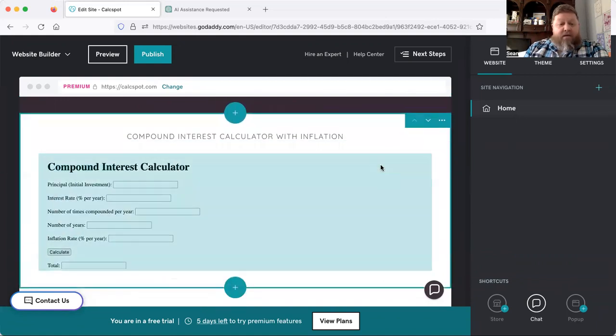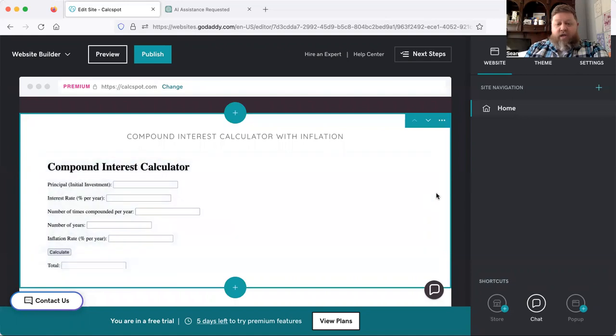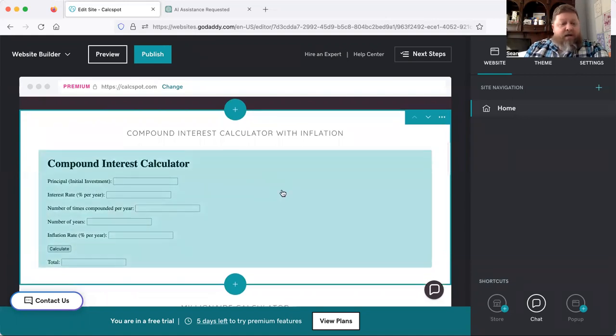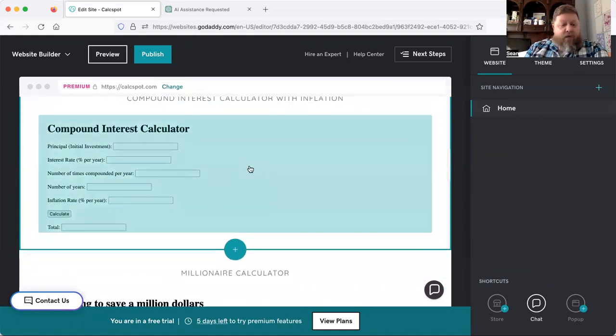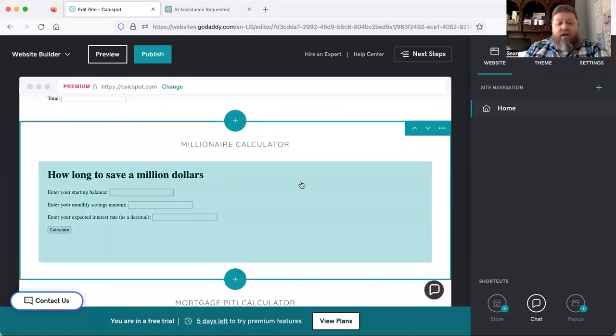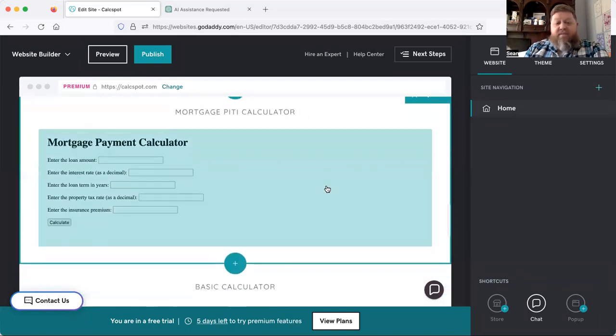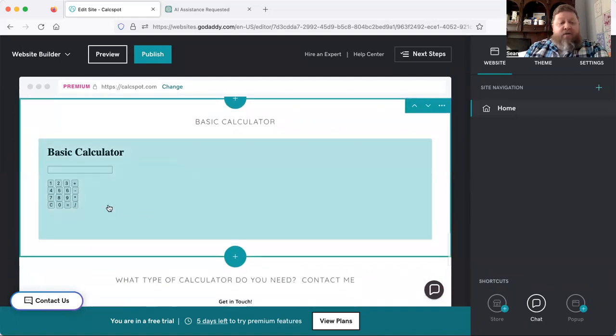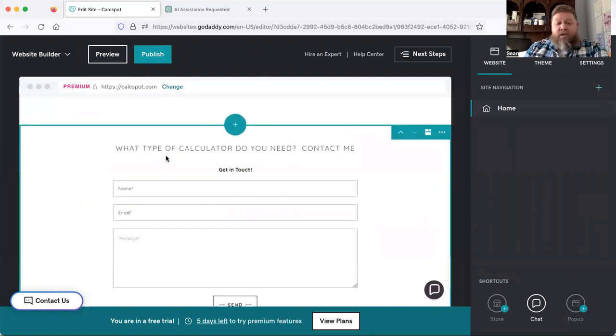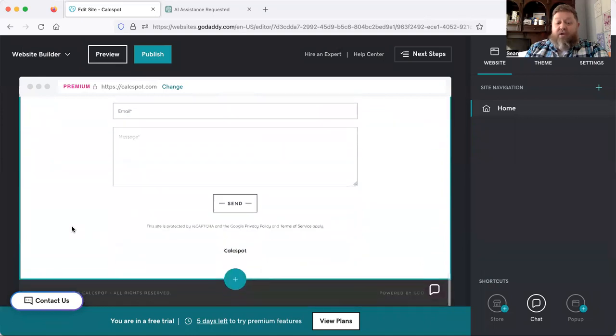When you come to the site, I've got a couple of different things in here. Now, I'm in the editor in the back end, and I'll show you what this looks like live in a second. But I've got a simple compound interest calculator, a millionaire calculator, how long to save $1 million, and a mortgage PITI calculator. I even threw in a basic calculator. I've got some other ideas that people have actually suggested to me. And I also included a real simple "What type of calculator do you need? Let us know, and I'll try to build it out with ChatGPT."